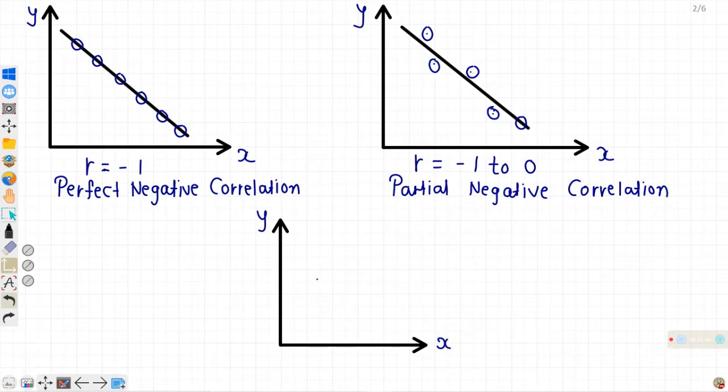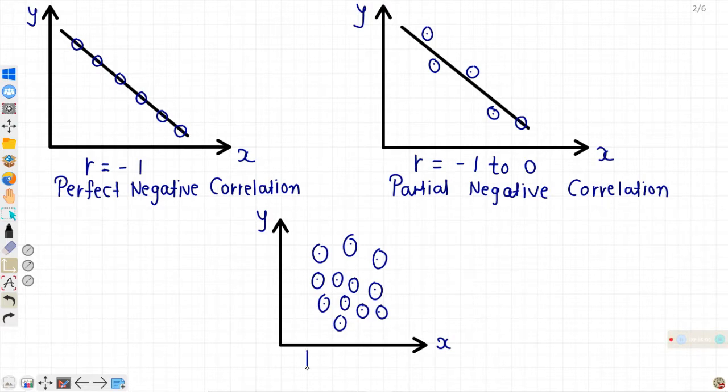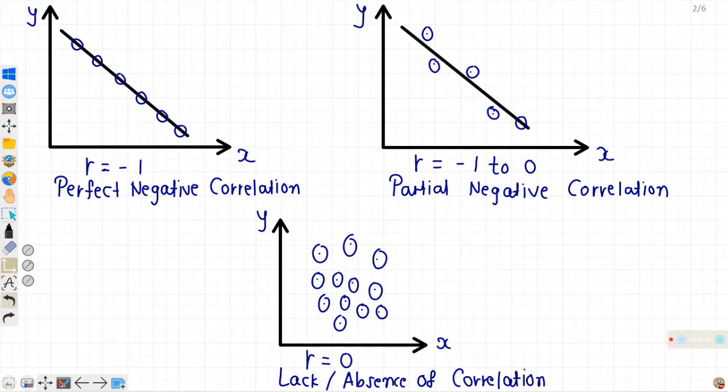They are not associated, they are not correlated in any sense. So here the values will be scattered like this. It will not specify any direction. It can be anything. So it is called R is equal to 0, lack or absence of correlation.